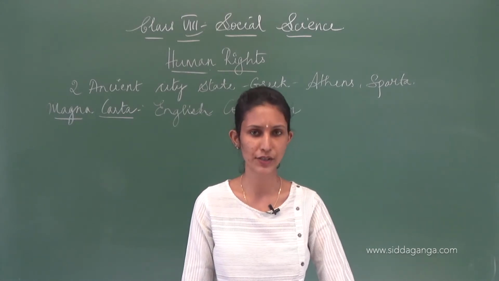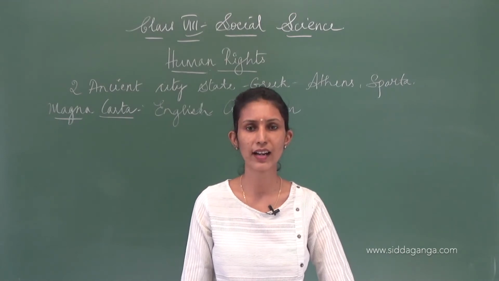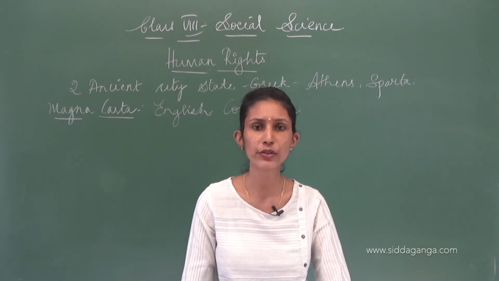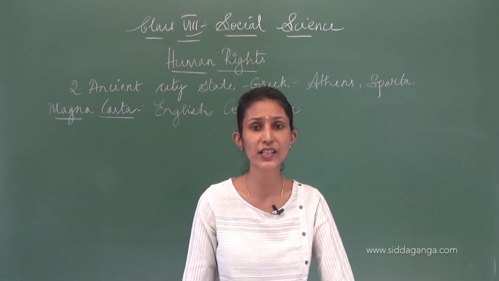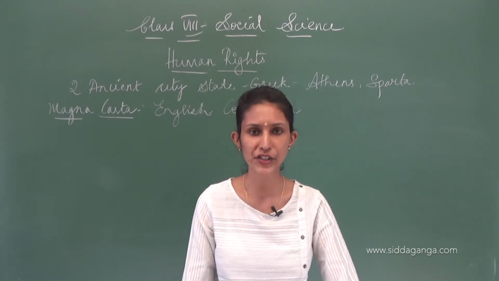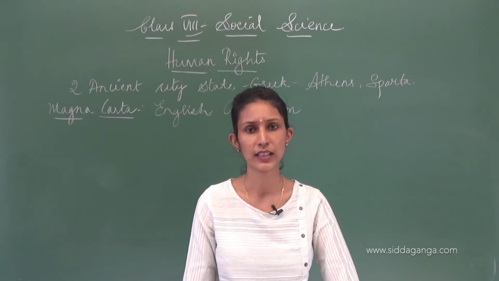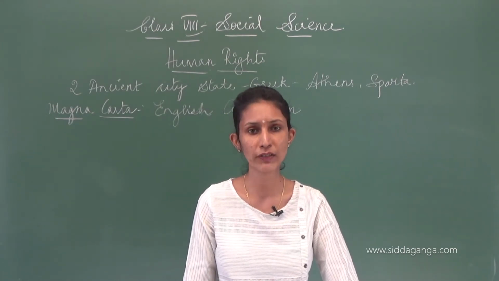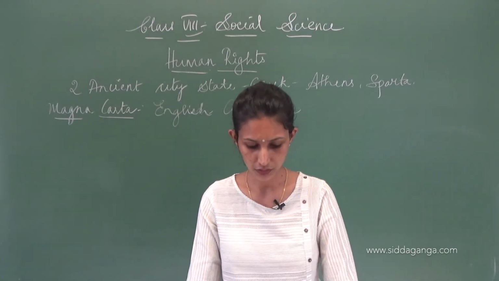Without any bloodshed, Mary and her husband William of Orange took over the throne after King James II. That is why, because there was no bloodshed, it is called the bloodless or glorious revolution. This is something very important in the history of England.